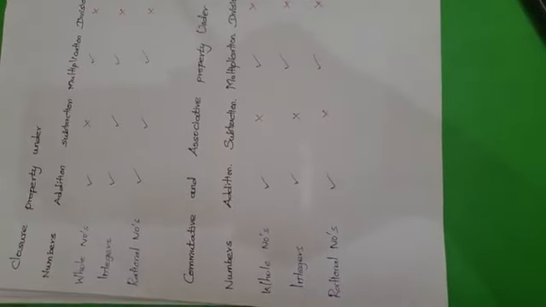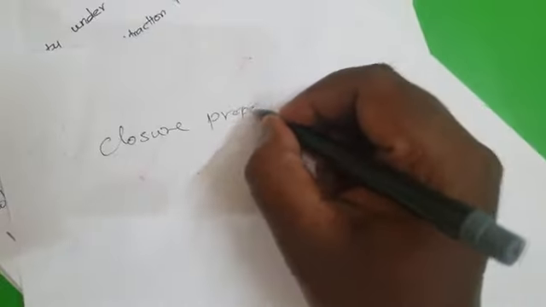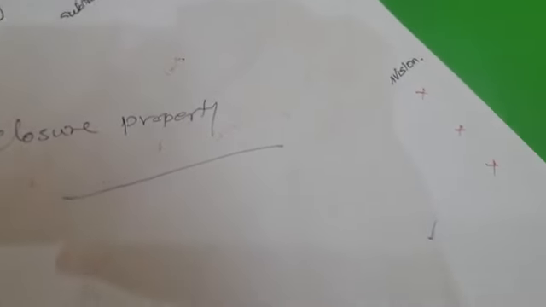Before that we should know what is meant by closure property. So what is the definition of closure property? Check it over here.